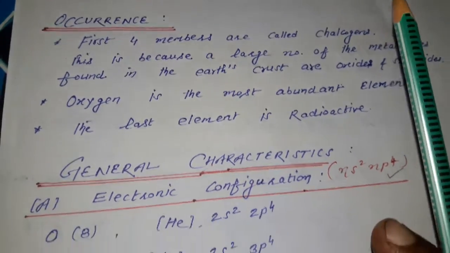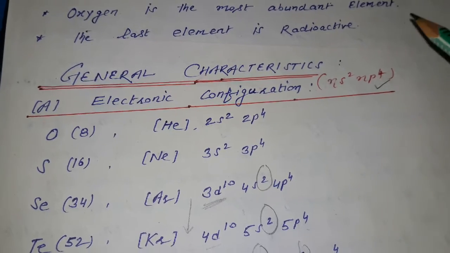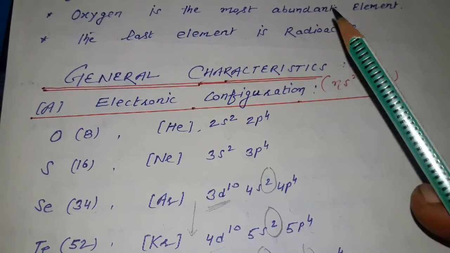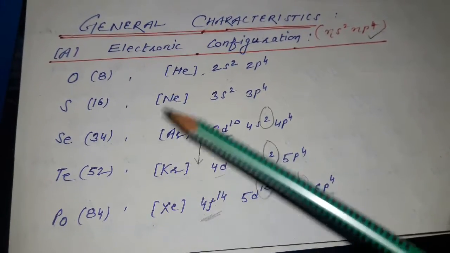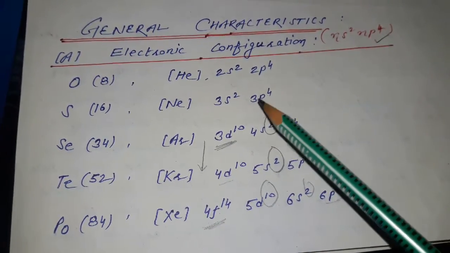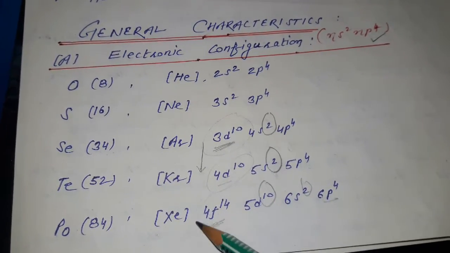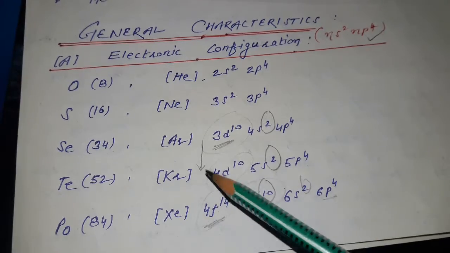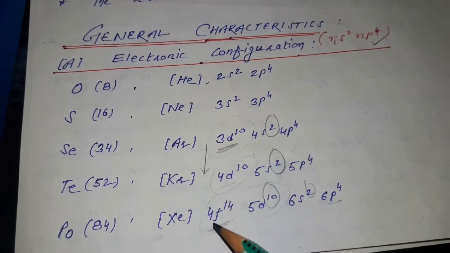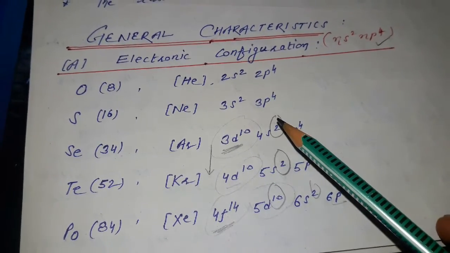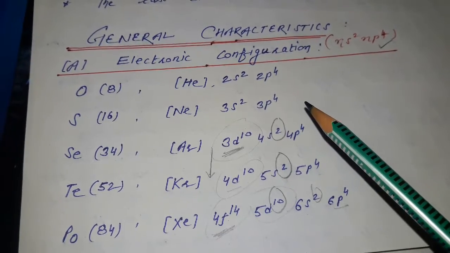1897. In general characteristics, first is electronic configuration. This is the general electronic configuration, and these are the electronic configurations of these elements with noble core. You can see these intervening shell electrons are also included, and due to these, the inert pair effect increases down the group after sulfur, and the involvement of these two electrons with unpairing is reduced.